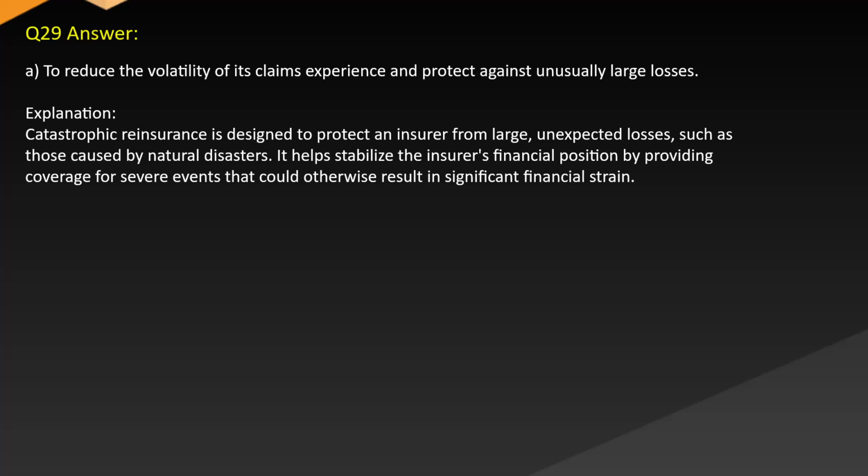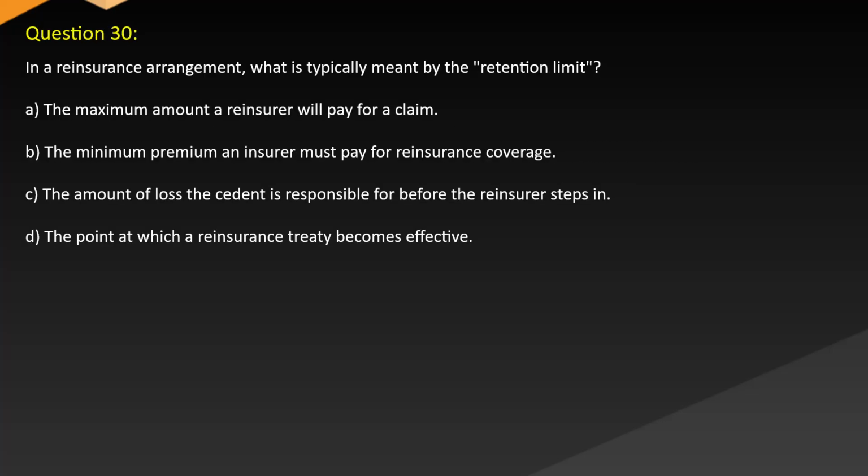Explanation: catastrophic reinsurance is designed to protect an insurer from large unexpected losses, such as those caused by natural disasters. It helps stabilize the insurer's financial position by providing coverage for severe events that could otherwise result in significant financial strain. Question 30. In a reinsurance arrangement, what is typically meant by the retention limit?